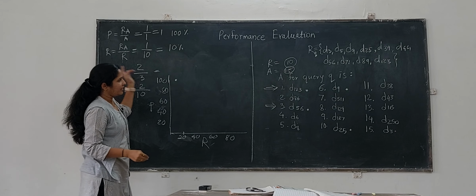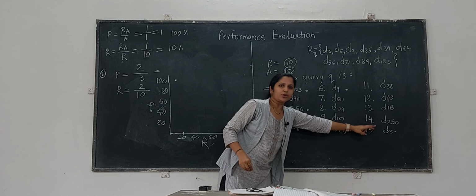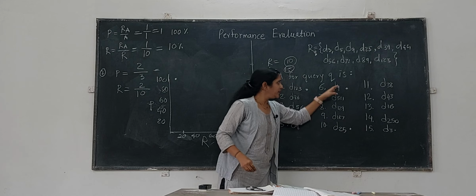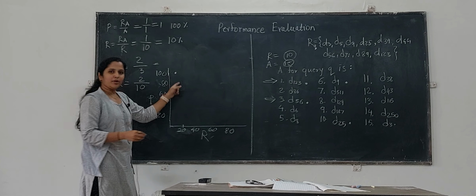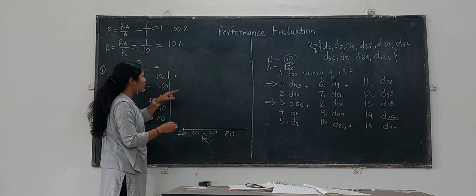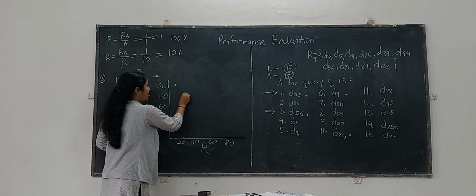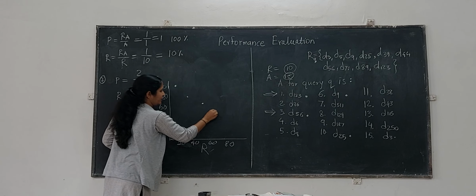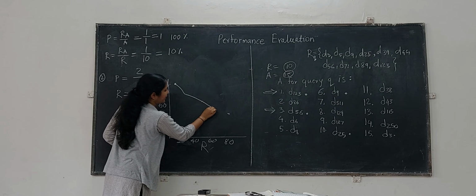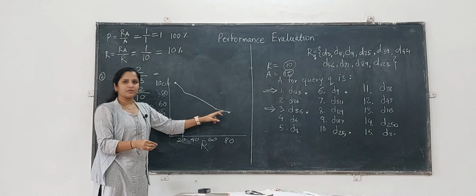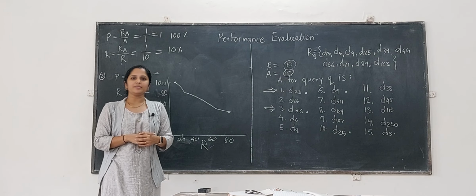Similarly, considering all the points where your algorithm has retrieved a relevant document, at that point you are expected to calculate precision and recall values, plot the points and then join them. We will assume certain answers and plot certain data points over here. If you connect them, whatever curve you get is nothing but the performance curve of your algorithm. I hope you have understood the concept. Thank you.